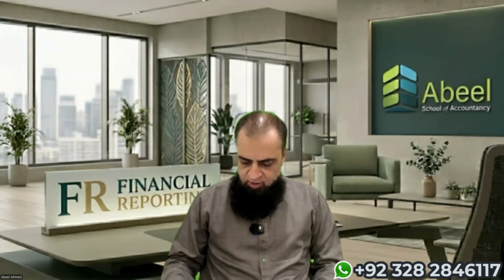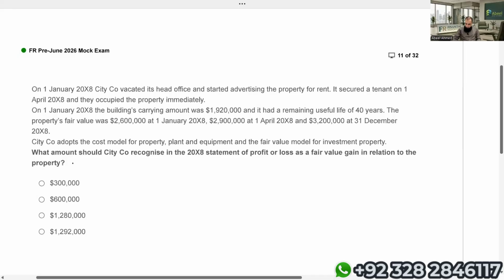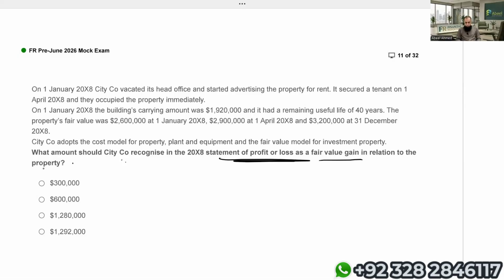So let me share the PDF. Okay, just a minute, it's here. Simply they're asking us, what amount should City Company recognize in 20X8 statement of profit and loss as fair value gain in relation to the property?